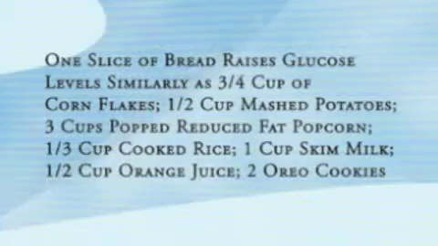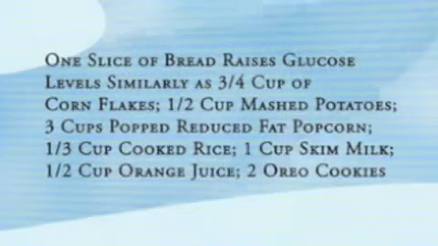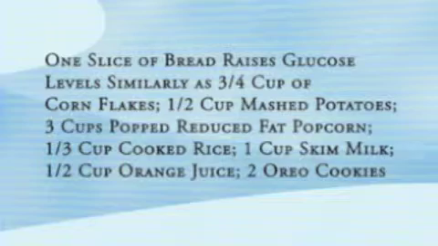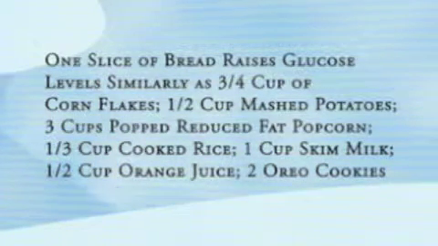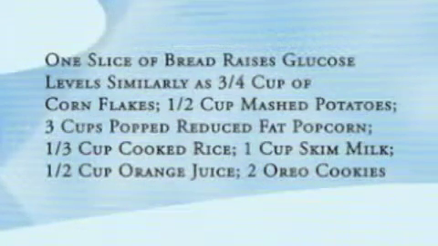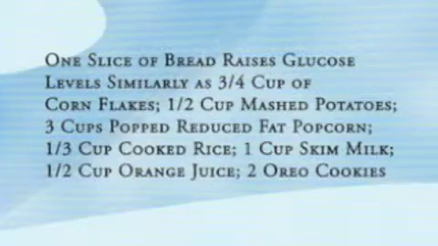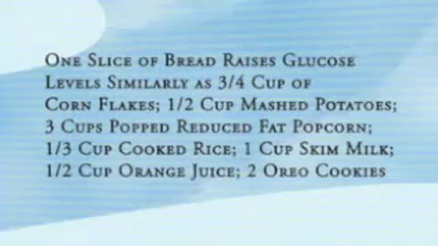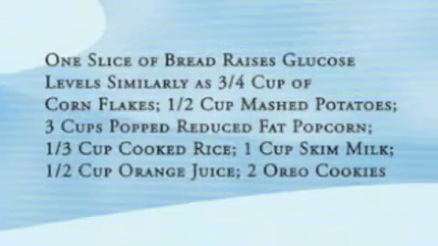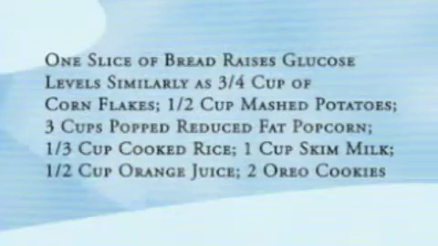But you have to compare apples to apples. 1 slice of bread raises glucose levels as much as 3/4 cup of cornflakes, as 1/2 cup of mashed potatoes, as 3 cups of popped reduced fat popcorn, as 1/3 cup of cooked rice, as 1 cup of skim milk, as 1/2 cup of orange juice, as 2 regular Oreo cookies, and so on.